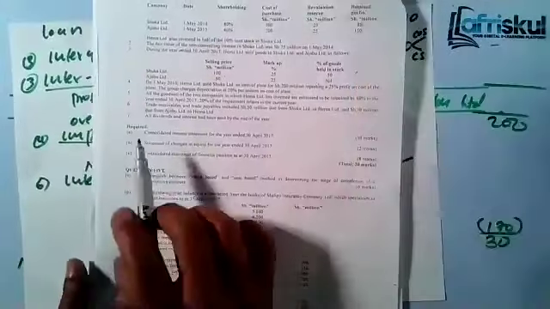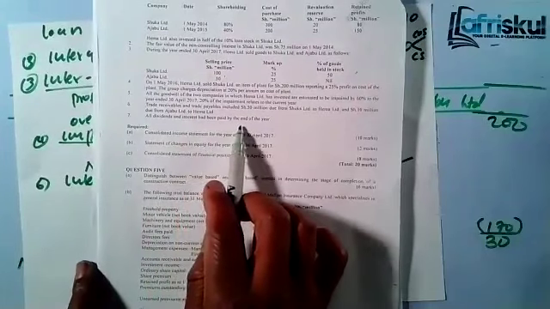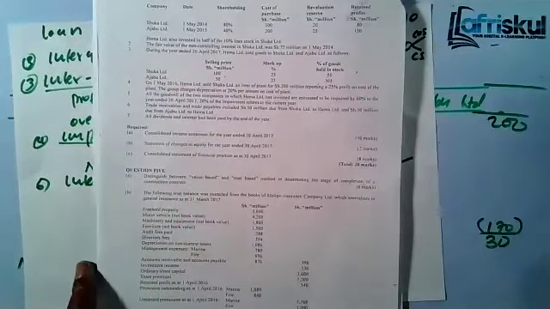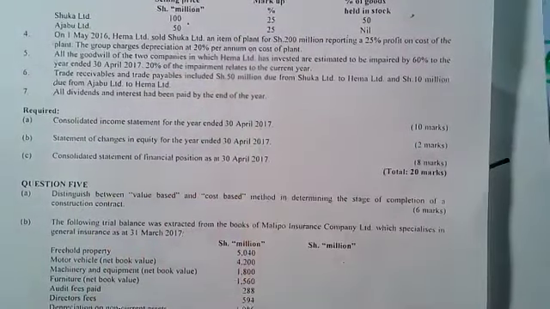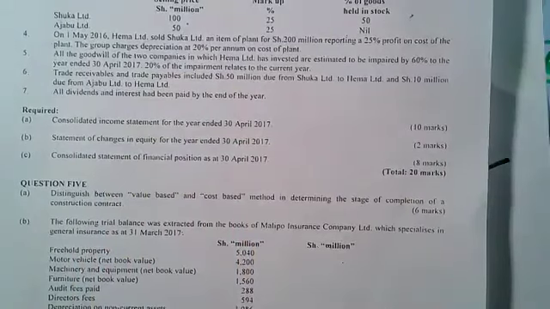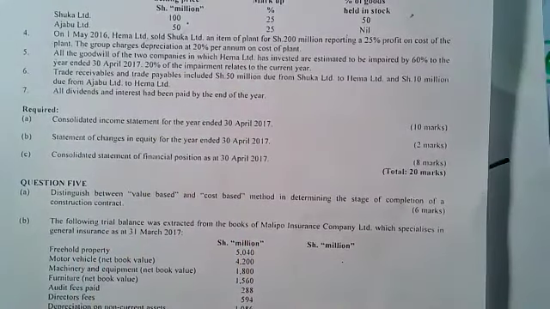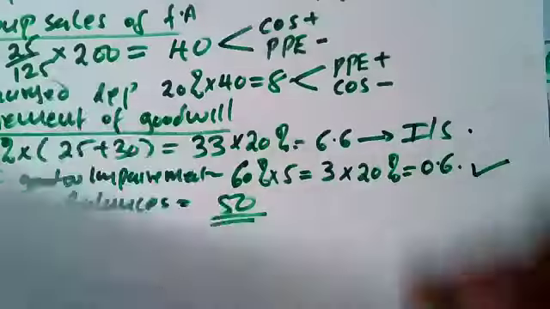Then number 7, all dividends and interest have been paid by the end of the year. Yeah, all dividends and interest have been paid by the end of the year. So I'll show you how to interpret that. When we are through with that, now we can present our financial statements. Let's present our financial statement.